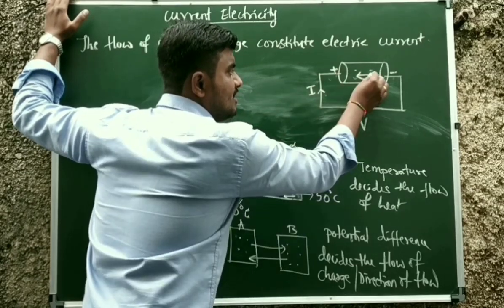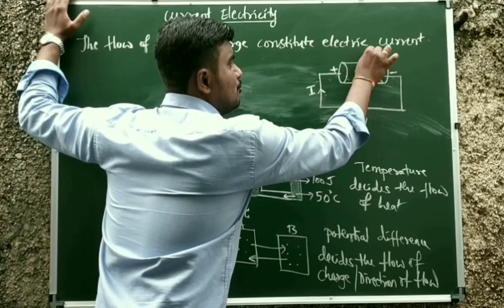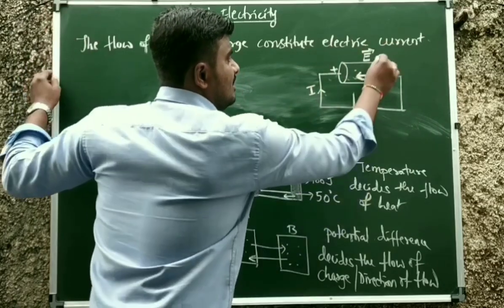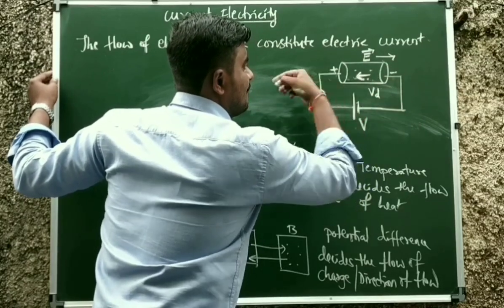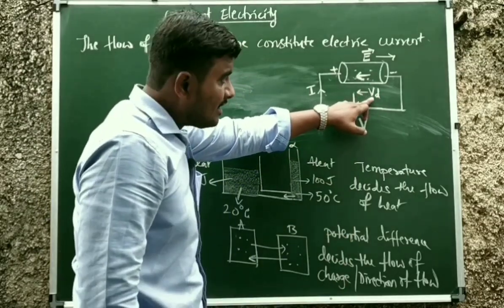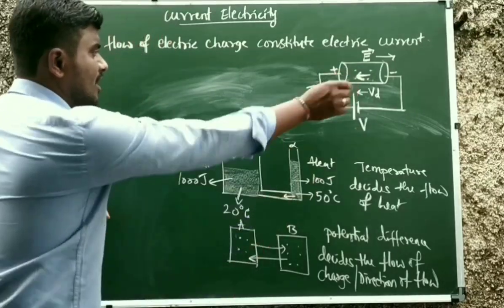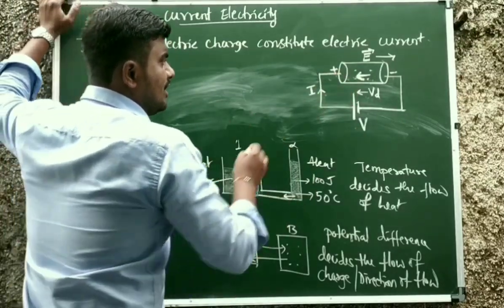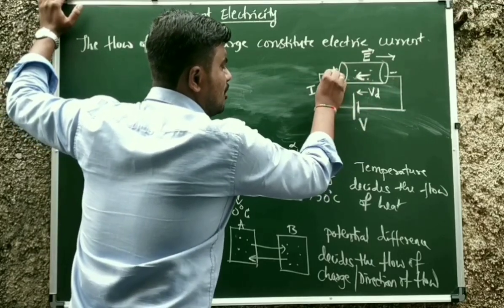In what direction are the electrons drifting? They drift in a direction opposite to the direction of the electric field. This is the direction of the electric field and this is the direction of the free electrons, and they drift with a velocity, which is called the drift velocity.